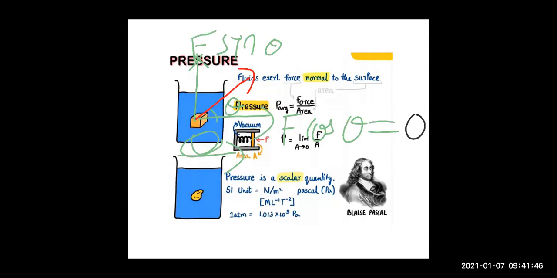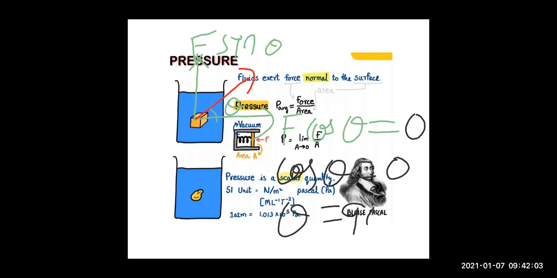Left right object move nahi kar raha. It means f cos theta 0 hoga, right? F cos theta is 0. It does not mean force is 0. Force is always acting, right? Force is there. It means that cos theta is 0. Now children, we know for theta equal to 90 degrees, cos value is 0. It means that force is acting but at an angle of 90 degrees.